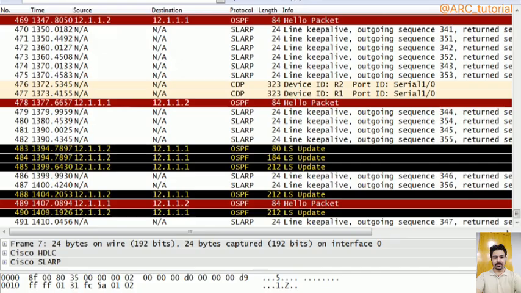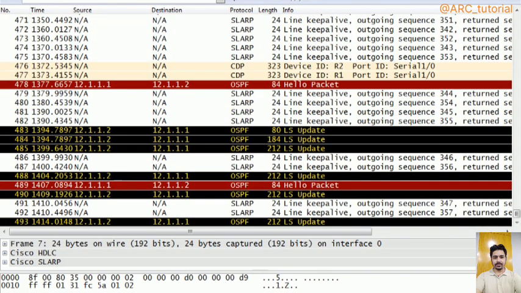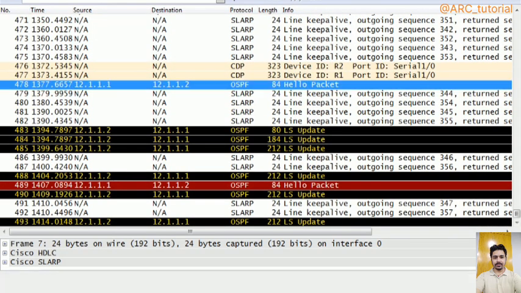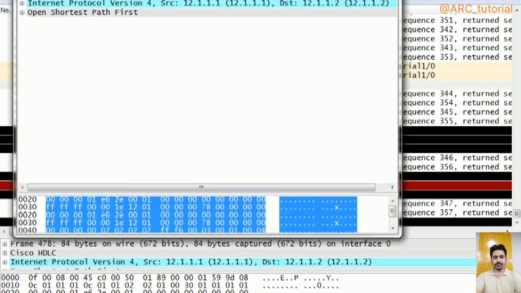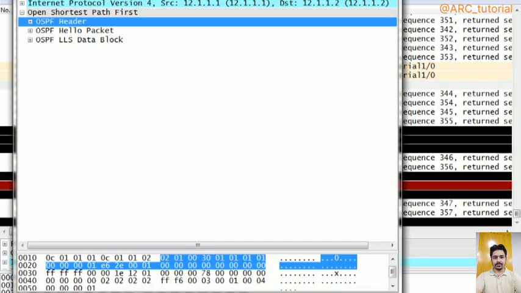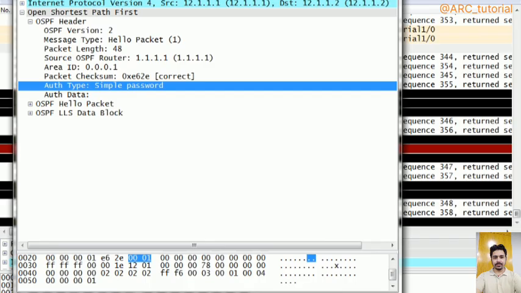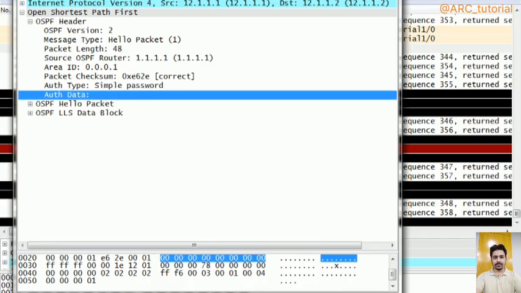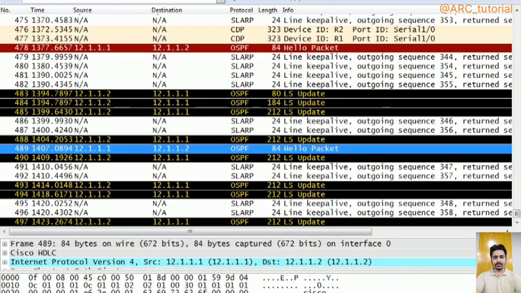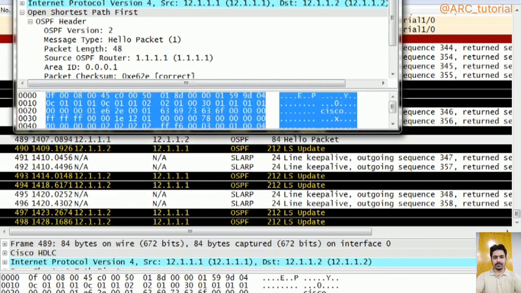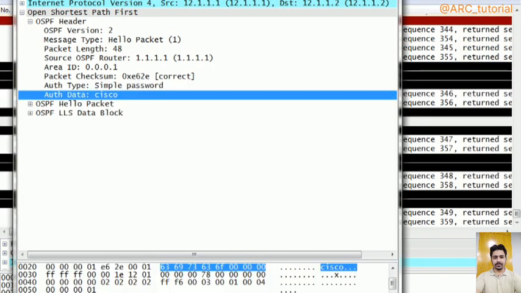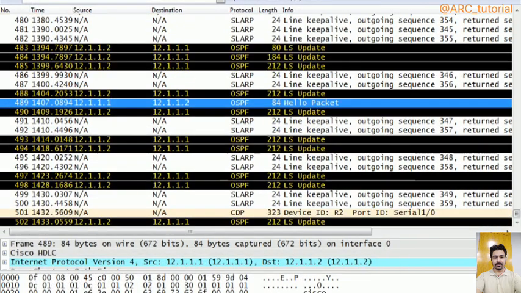See, it is sending hello packets from 12.1.1, and you will see that it now has an authentication field inside the OSPF header itself, with simple password and your password. In the next hello packet, you can also find your password as well. Right? So this is plain text actually.